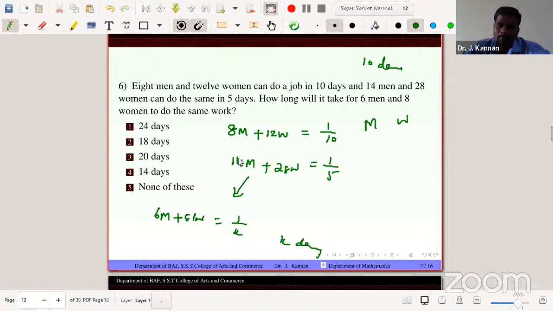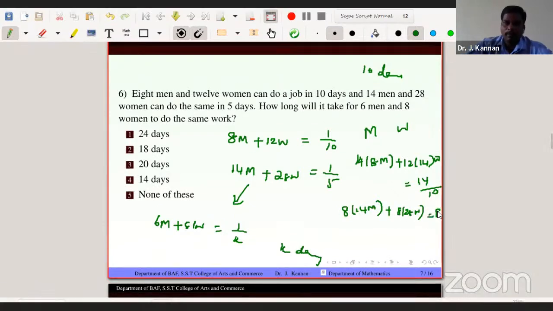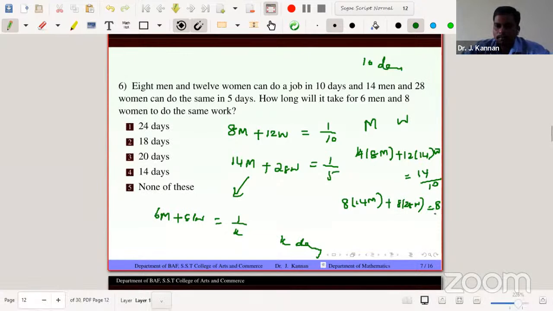So cancelling m, just multiplying the first equation by 14: 14 times 8m plus 12 into 14w equals 14 by 10. Second step, multiply the second equation by 8: 8 times 14m plus 8 times 28w equals 8 by 5.